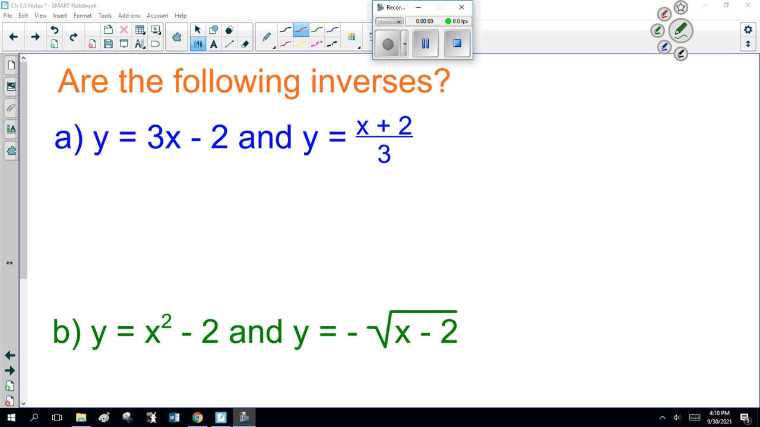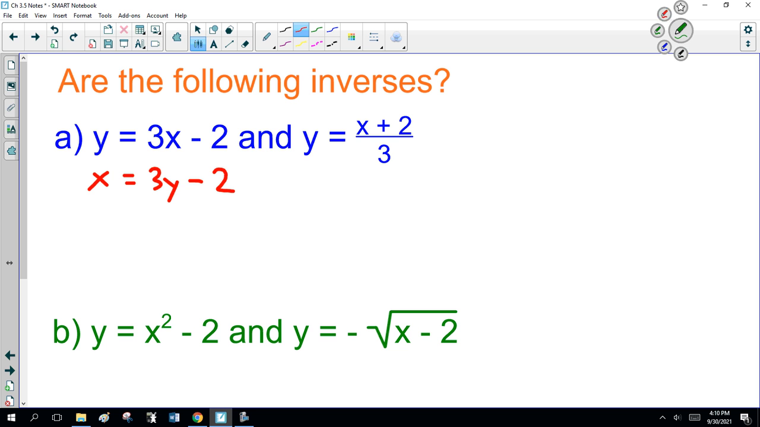Now, are the following inverses? I don't know. y equals 3x minus 2, y equals (x plus 2) over 3. Let's find out. x equals 3y minus 2. x plus 2 equals 3y. Divide by 3, divide by 3, equals (x plus 2) over 3. Yes.